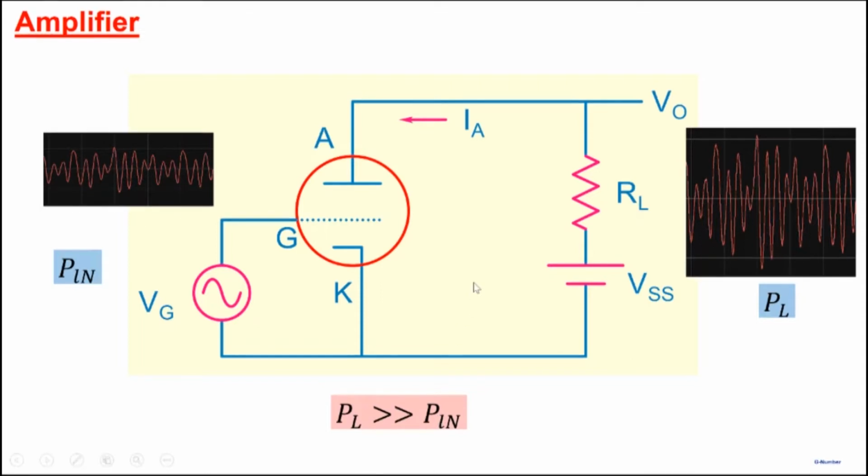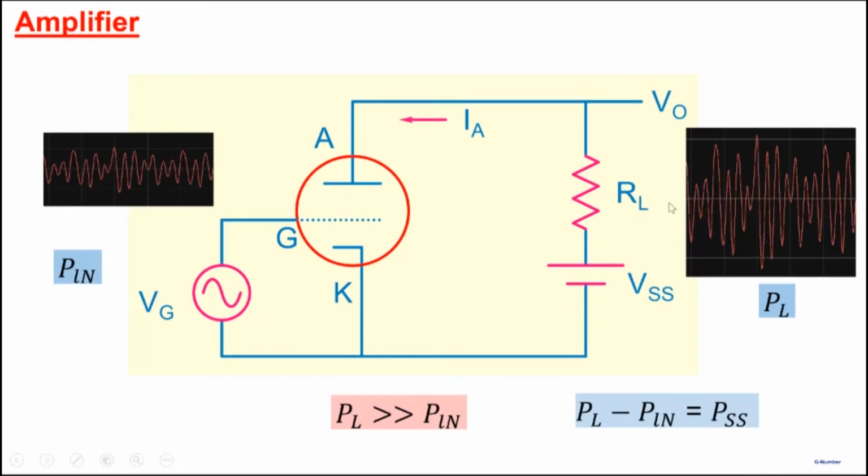Of course, you may be wondering, what about the law of conservation of energy? Well, that's why we have the battery here. The balance of the power, PL minus P in, is supplied by the battery. So even though it's a DC supply, it supplies a current which follows the grid voltage. The nature of the waveform that you see here, the current flowing through this power supply, is of that particular nature. It follows that.